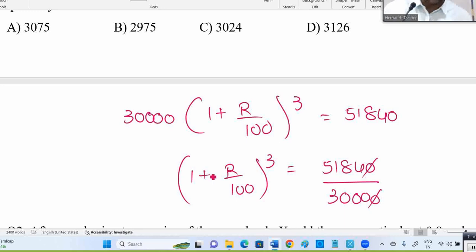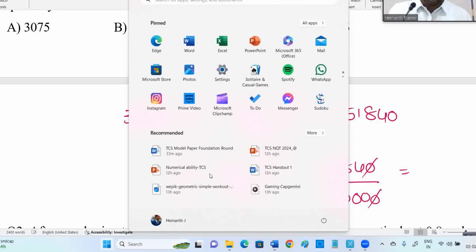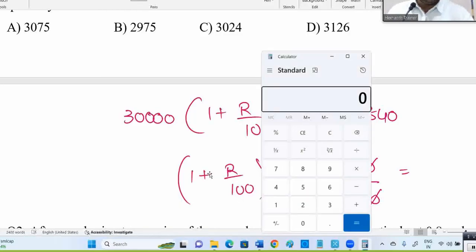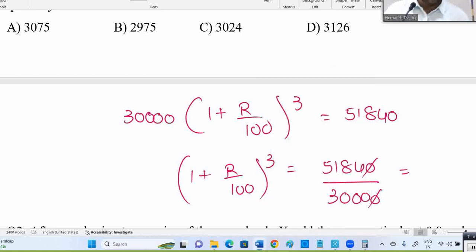So this 0 cancels. And this is where you can use the calculator. I said you are forced to use the calculator for sure, otherwise it's a bit tricky to handle in TCS. Virtual calculator is allowed. I am also using a calculator here. You just get habituated to that virtual calculator, or download that app I suggested.